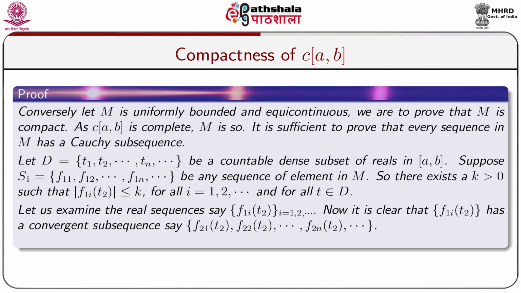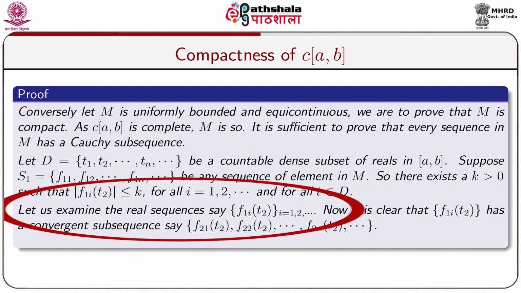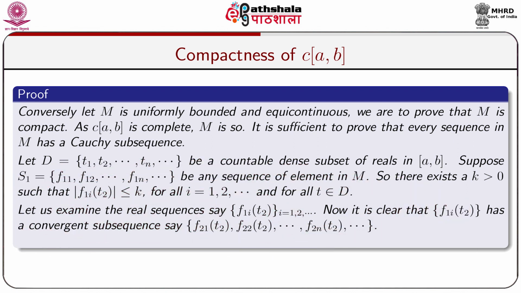So there exists a k greater than 0 such that modulus of f1i(t2) is less than or equal to k for all i equal to 1, 2 and so on, and for all t belonging to D, where D is the set t1, t2, dot dot, tn, dot dot dot. Now let us examine the real sequence f1i(t2), with i taken as 1, 2 and so on. It is clear that f1i(t2) has a convergent subsequence, because modulus of f1i(t2) is less than or equal to k. We know that every bounded sequence has a convergent subsequence.